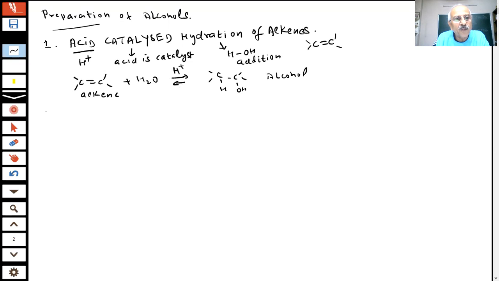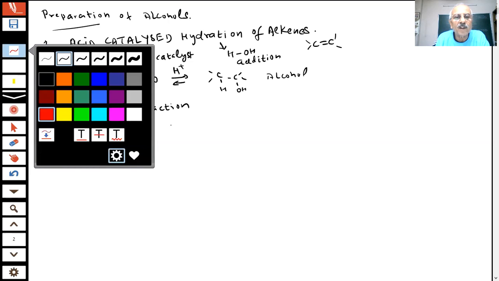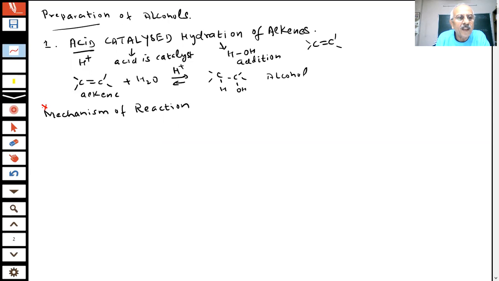Now the question is the mechanism of the reaction. The question is going to come from the mechanism of the reaction, student. It is an important question, so I'm going to take a different color. This is important, I'm putting a star. This question has been asked. Mechanism of the reaction.